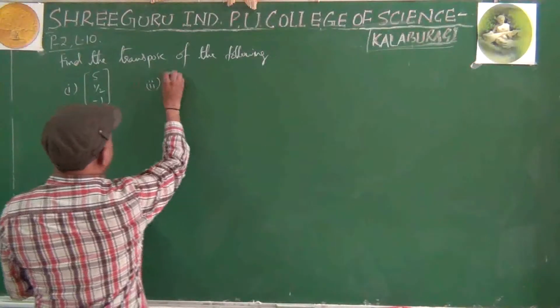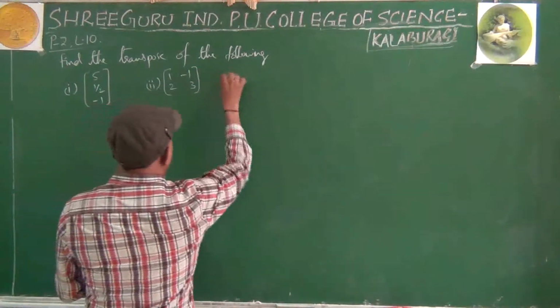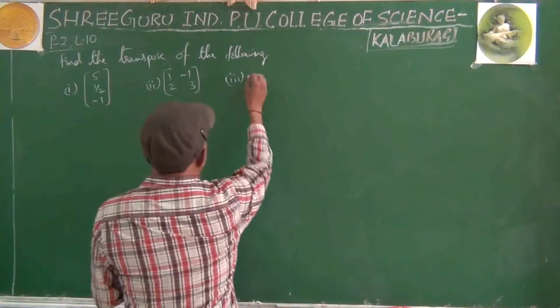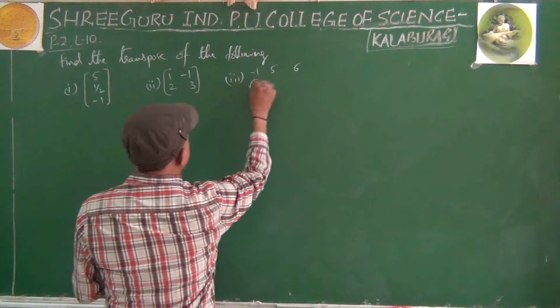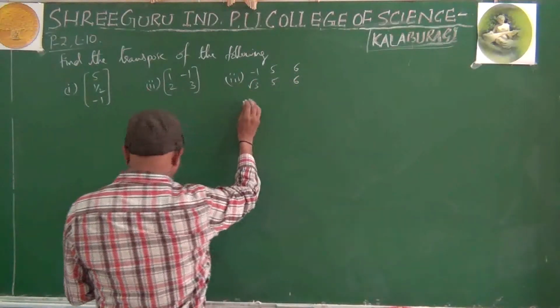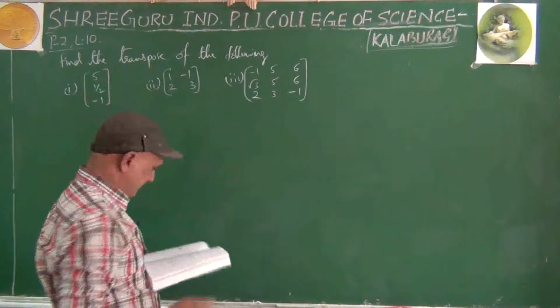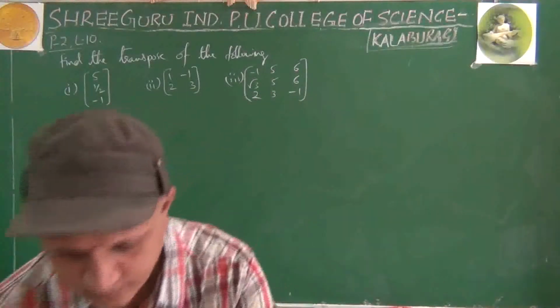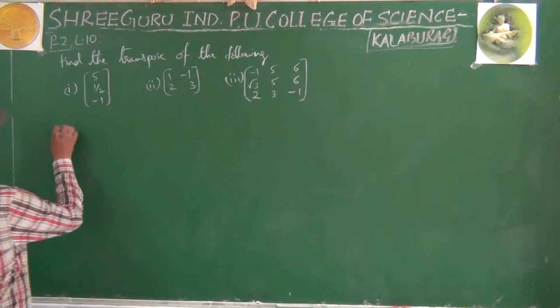Second sub question, 1, minus 1, 2, 3. Third sub question, minus 1, 5, 6, root 3, 5, 6, 2, 3, minus 1. We have to find the transpose of these.